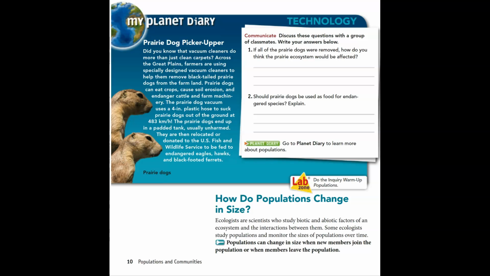Some ecologists study populations and monitor the sizes of populations over time. Populations can change in size when new members join the population or when members leave the population.